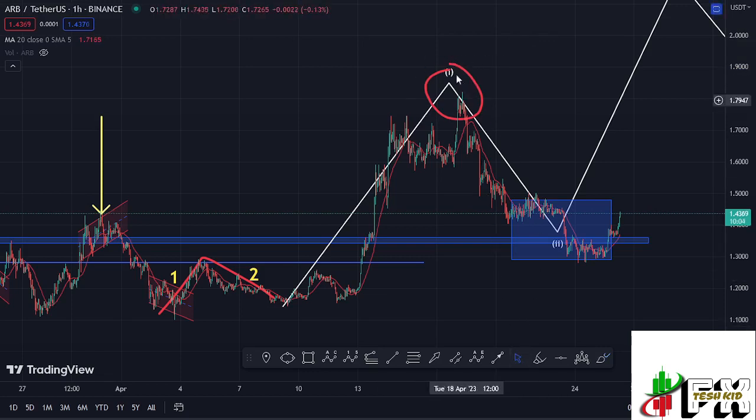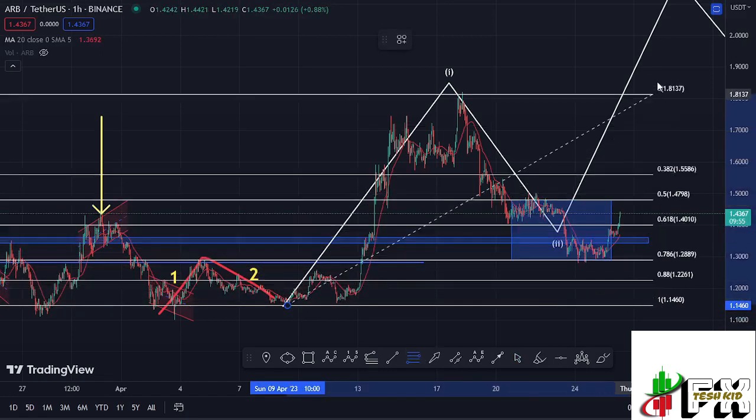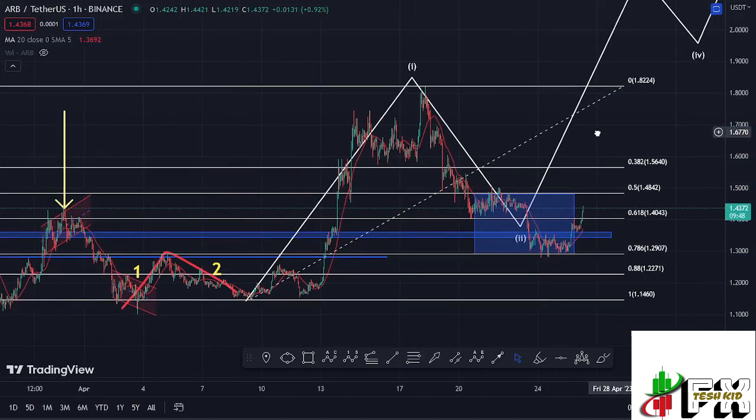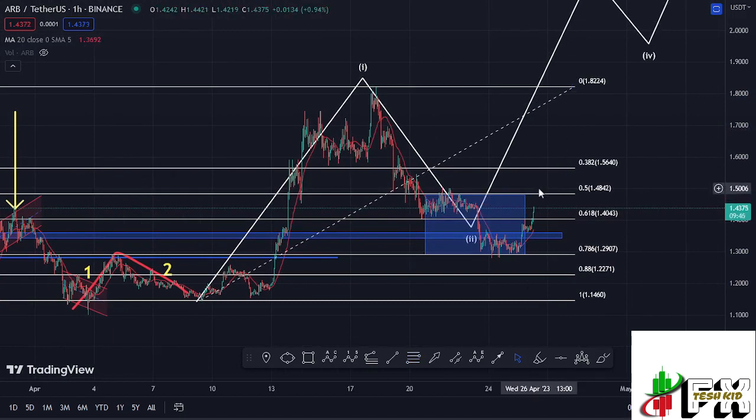And after seeing the all-time high and putting in place the high for that first wave to the upside, we started a corrective structure to the lower side in the formation of this wave 2. Using the Fibonaccis, connecting them from the low of the first wave to the high of that wave 1, I was able to come up with a minimum retracement area in the formation of this wave 2 between the fib level 0.5 and the fib level 0.78, which is a target area that lies between the $1.4842 mark and the $1.2907 mark, which is a target area that we have now fully maximized.